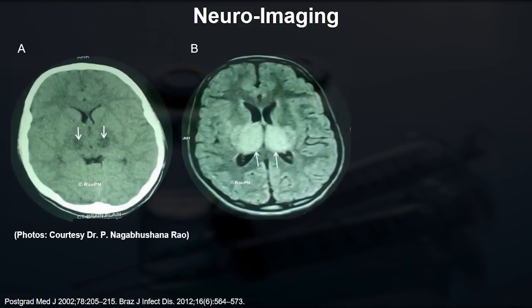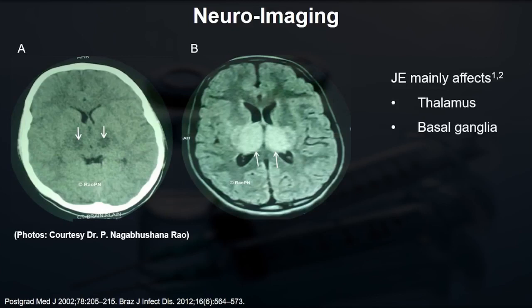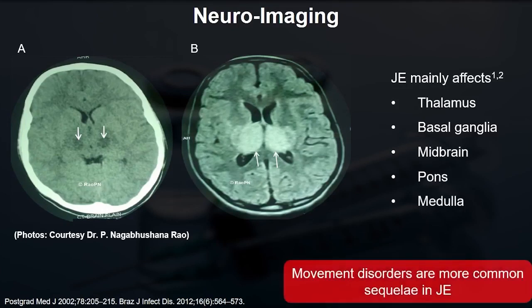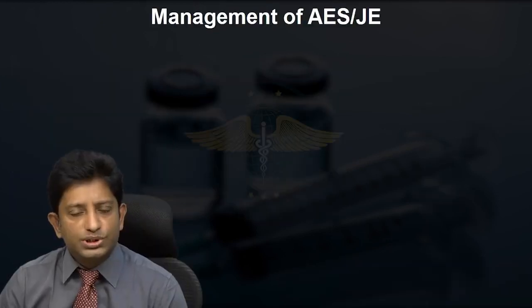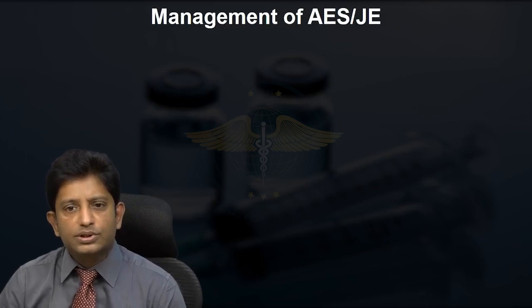On CT scan, you would find hypodense thalami, while on MR you will find hyperintense thalami. This JE mainly affects, as I said earlier, thalamus, basal ganglia, midbrain, pons and medulla. Movement disorders are more common in Japanese encephalitis. So this is all about the pathogenesis, clinical features and the laboratory diagnosis.